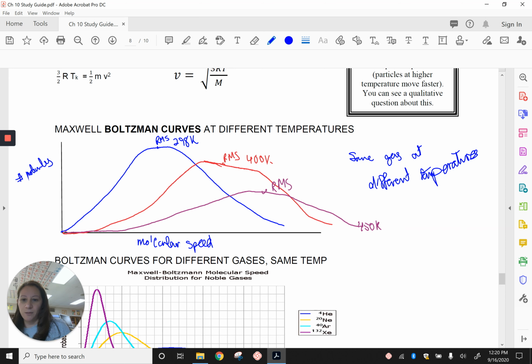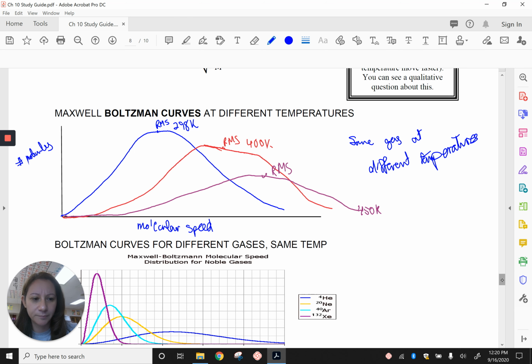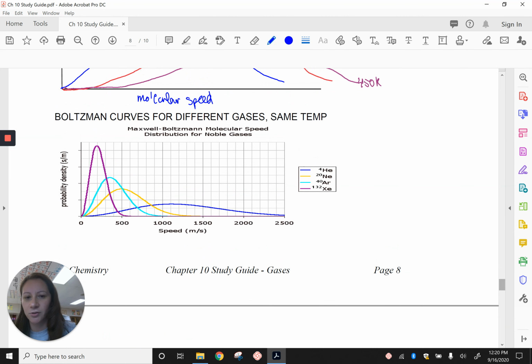Now, what if we're at the same temperature, but we're looking at different gases? This is the relationship between the speed and the molar mass, versus the other one, which was the relationship between speed and temperature. If we take a look here, this is a Boltzmann curve again. This is your molecular speed, and this is the probability density, or you can think of it as number of particles again. Notice that xenon is this curve right here. This one is argon. The yellow is neon, and the blue is helium.